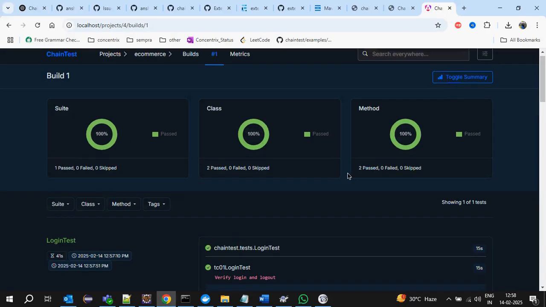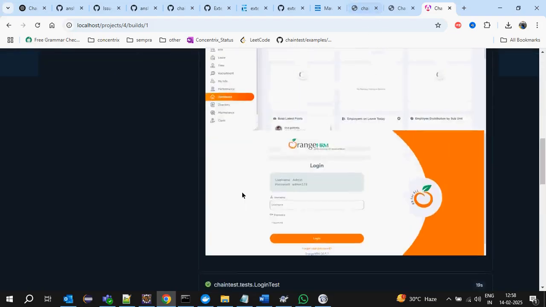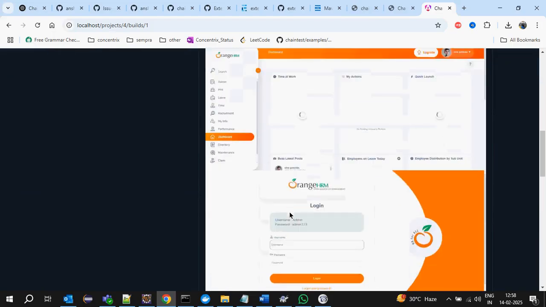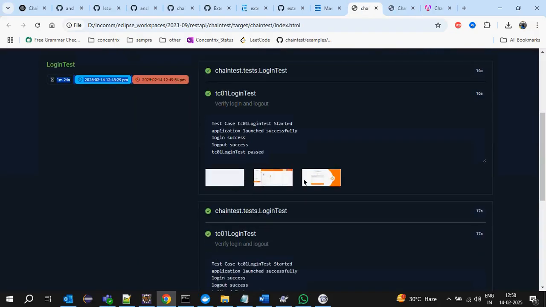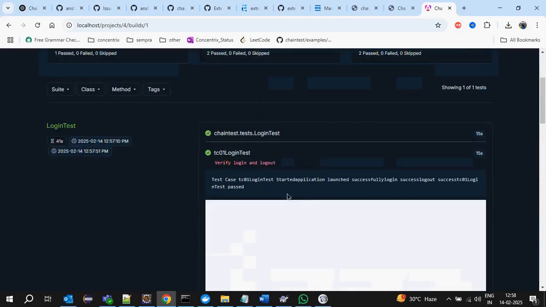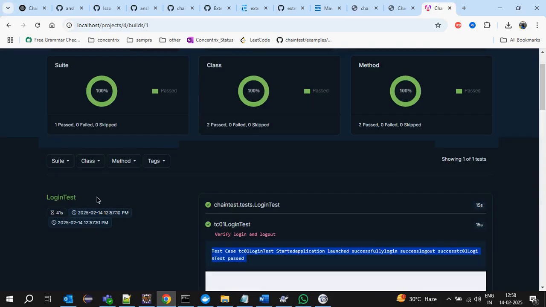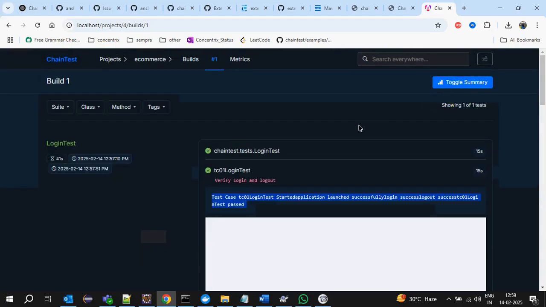See, the suite class is the same thing we have seen. Screenshots are also attached. Three screenshots are there. Here I had taken three separately, but here all are combined and showing as one screenshot only. Also, these all come under a single line. Maybe it should improve a little bit. We can filter here by pass, fail, class-wise, and tags. If we have any tags, it will show.